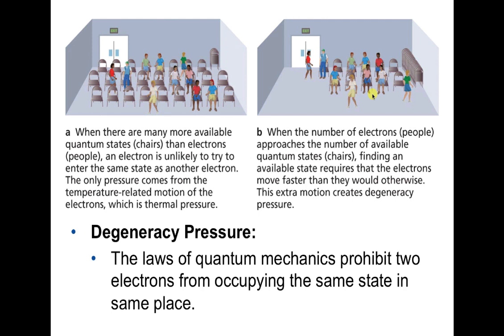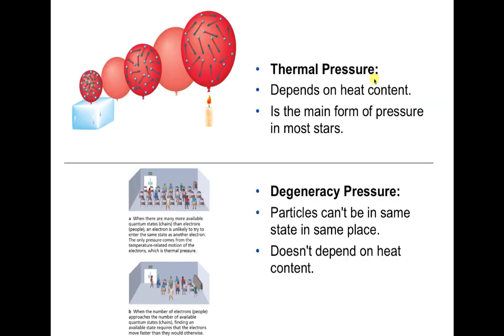That results in an increase in pressure, but it's not a thermal pressure, it's this thing called degeneracy pressure. When we put all the electrons in these chairs, in these states, we say that the gas is degenerate. There's this electron degeneracy pressure, and gravity simply can't squeeze it any further, up to a point. We'll talk about the possibility of overcoming this electron degeneracy pressure in the next chapter. So that's the idea.